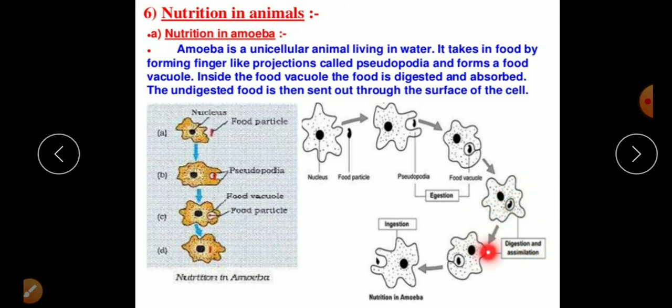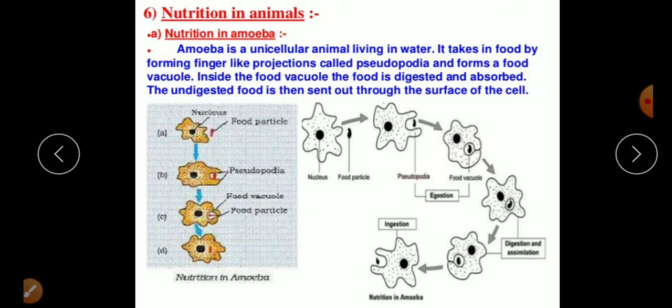And the last process is egestion: the waste material left after digestion, absorption and assimilation is moved out of the body, in amoeba by the help of the surface membrane. It means the cell membrane, right? That is called egestion, the removal of the food particles from the amoeba.